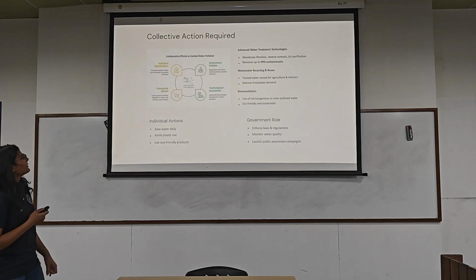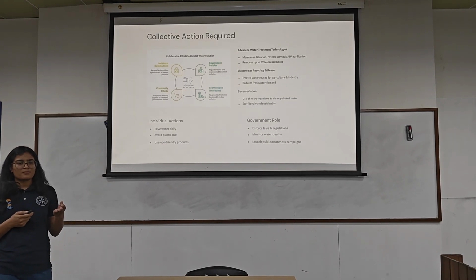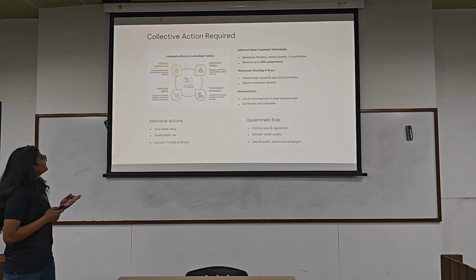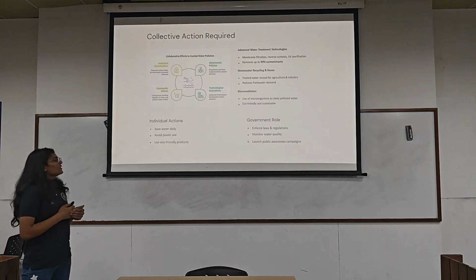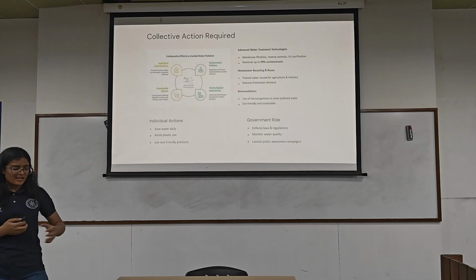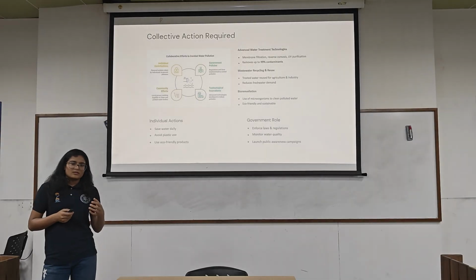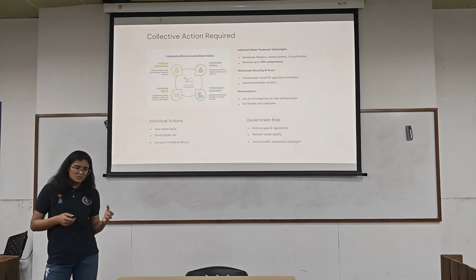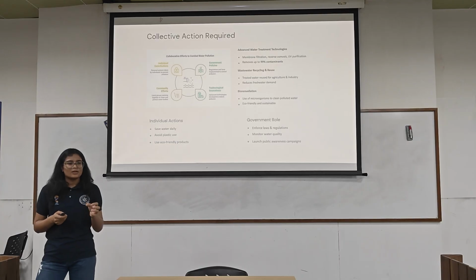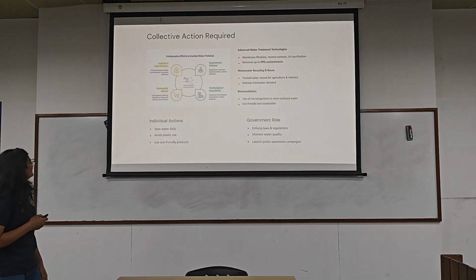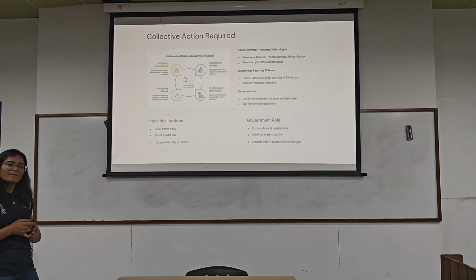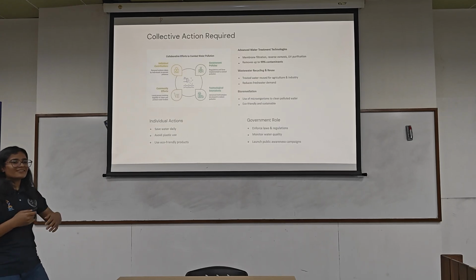Advanced treatment technologies like membrane filtration, reverse osmosis, UV purification, and wastewater recycling. Bioremediation is the use of microorganisms to clean polluted water. Basically, they absorb pollutants, like oil, which is a pollutant for water. By using microbes or plants, they can absorb that oil from the water. They don't just absorb, they convert the product into something else which is less dangerous.